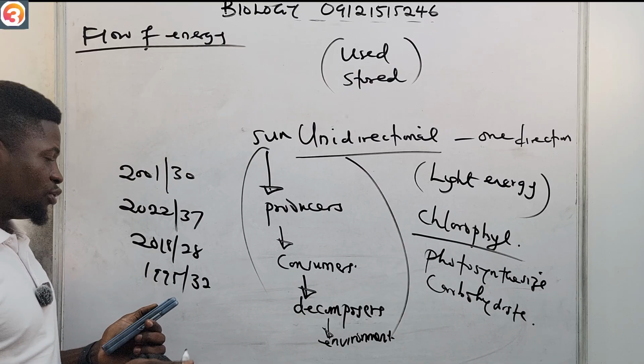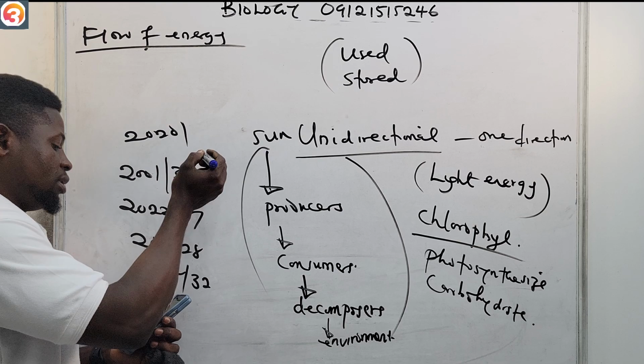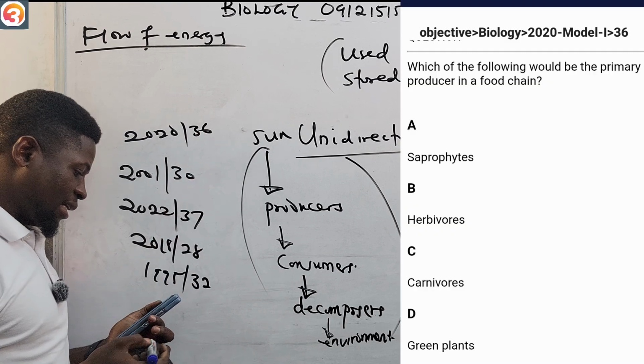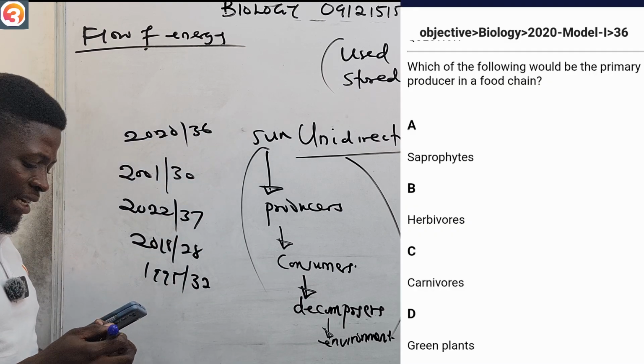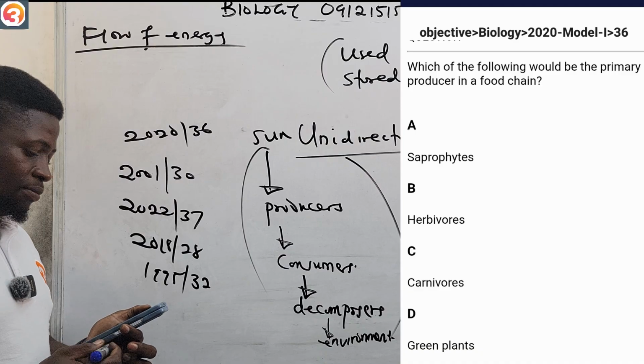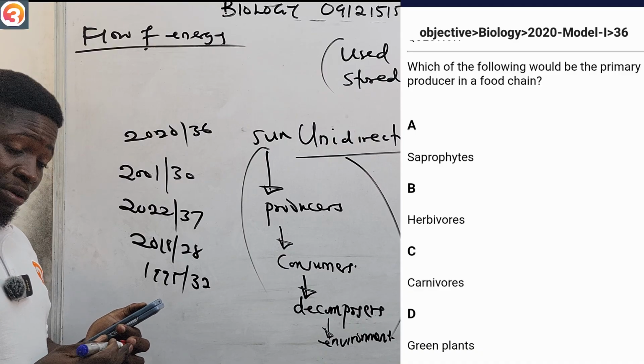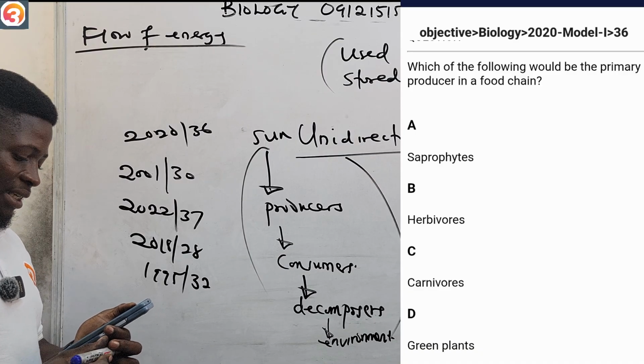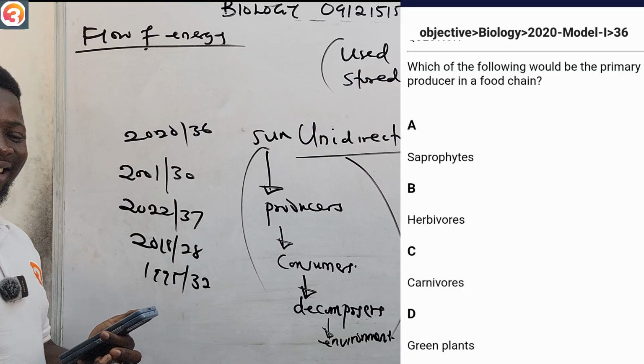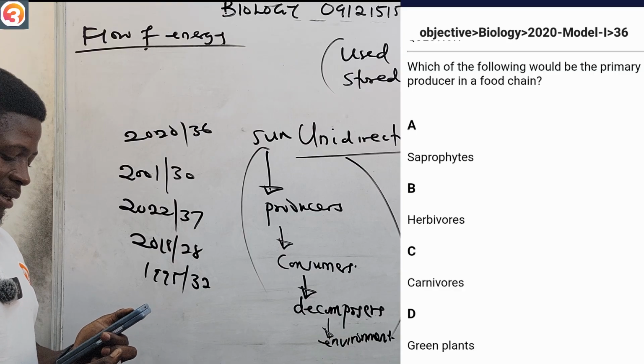So let us see 2020 number 36. It says here, which of the following would be the primary producer in the food chain? A says saprophytes, B says herbivores, C says carnivores, D says green plants. So tell me the answer in the comment section.